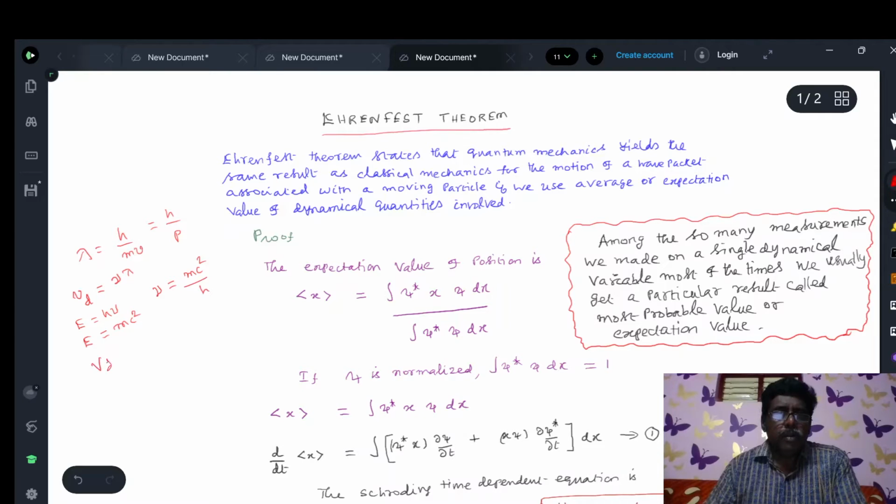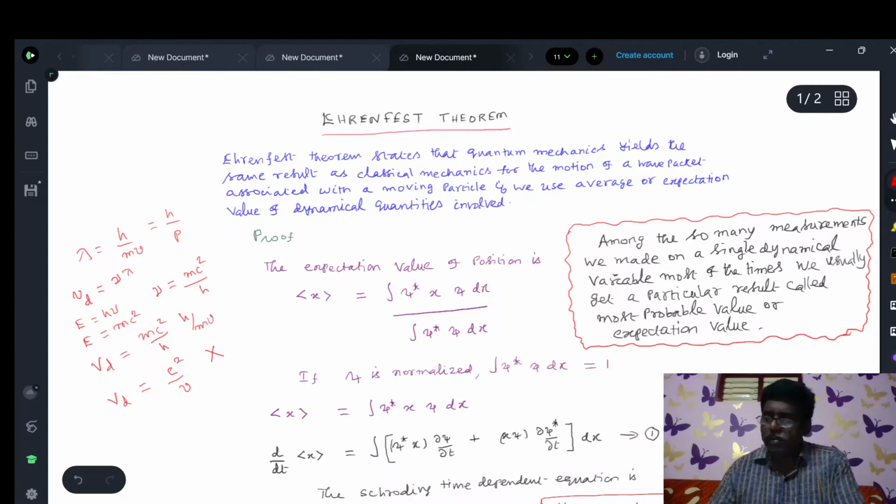Then the de Broglie wave velocity Vd equals mc square by h, and instead of lambda we put h by mv, which gives c square by v. This means that de Broglie waves are moving with velocity greater than the velocity of light, which is not possible.